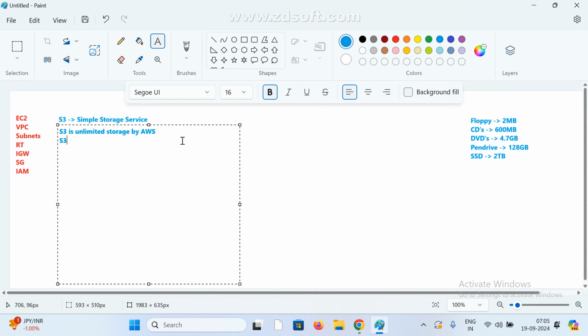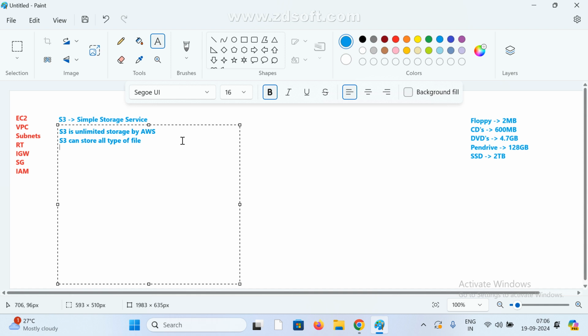If you want, we can store text files, documents, or video files, whatever you want. In S3 we can store all types of files, that is, flat files.